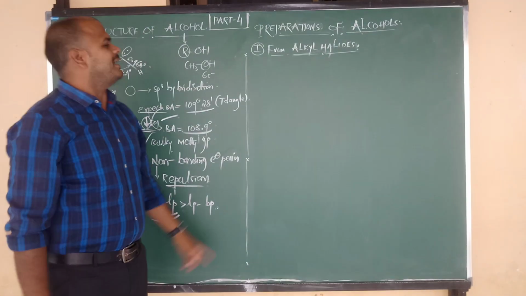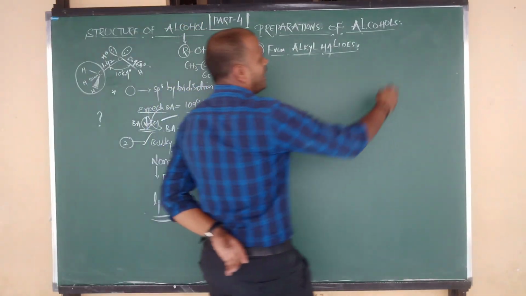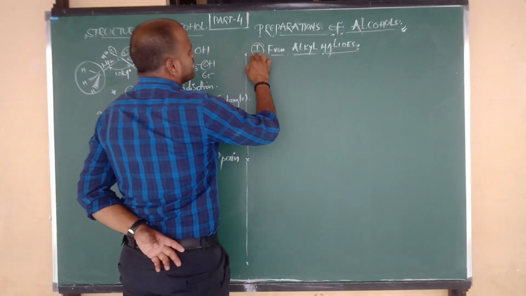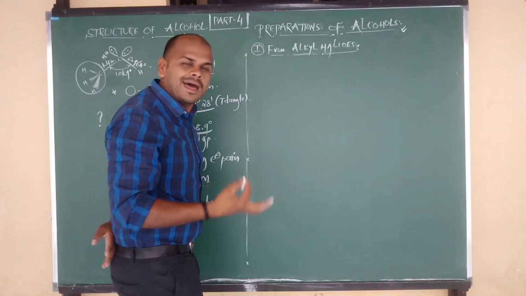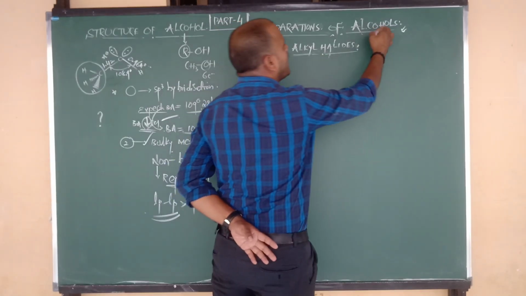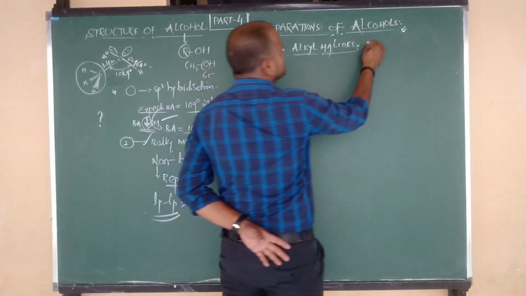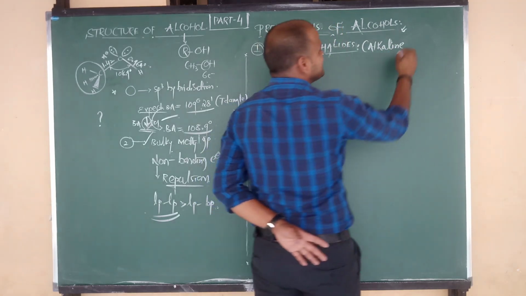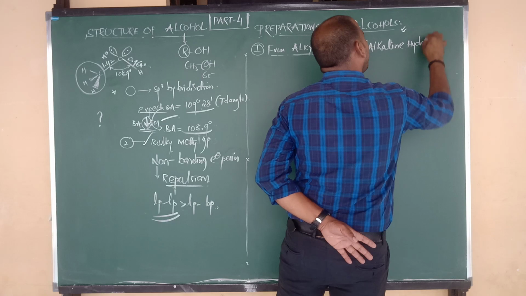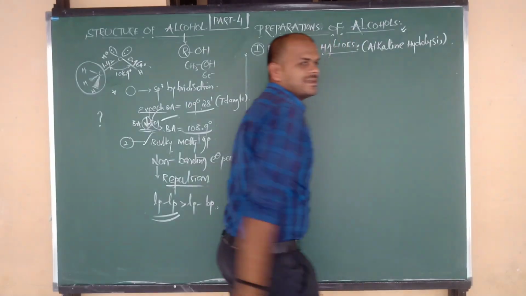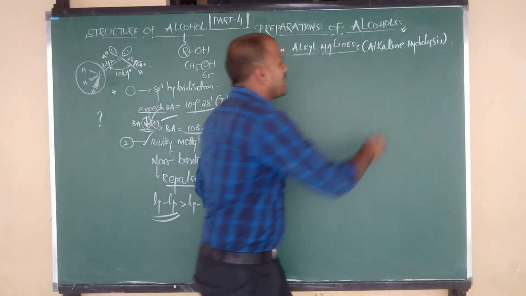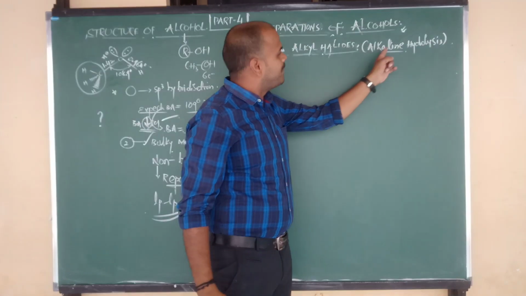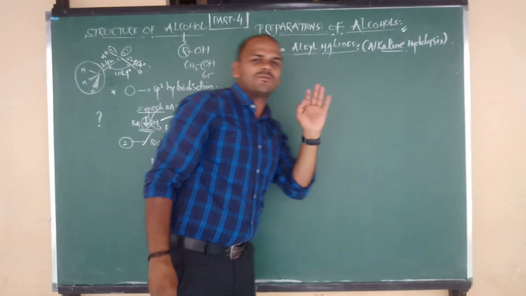Let us go for the preparations of alcohol. Very, very important. The first method is from alkyl halides, R-X. From alkyl halides we are going to prepare the alcohols. This method is known by another name, alkaline hydrolysis. Hydrolysis takes place in the presence of a basic medium. So alkyl halides upon hydrolysis in basic medium give the product, which is nothing but what?